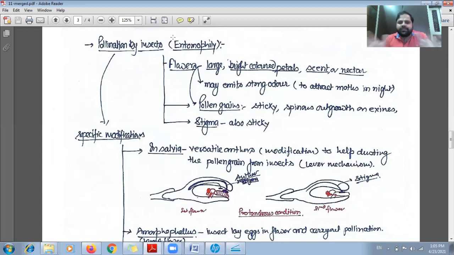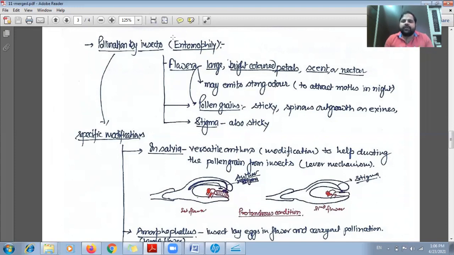So all these things aid the flower to attract the insects so that the pollination will take place. Now, the pollen grains. In case of flowers or plants which go through entomophily, they have modifications in their pollen grain also, as they will be sticky, with spinous outgrowths of exine.